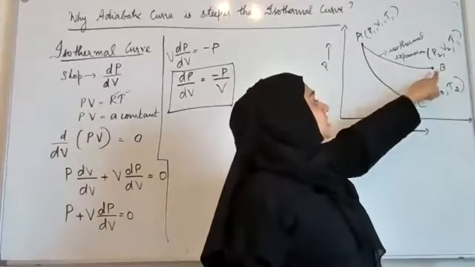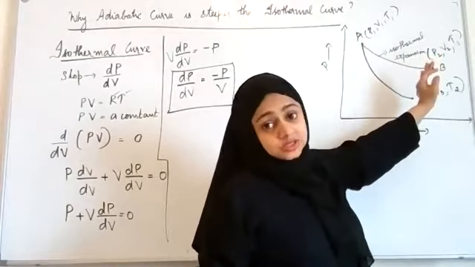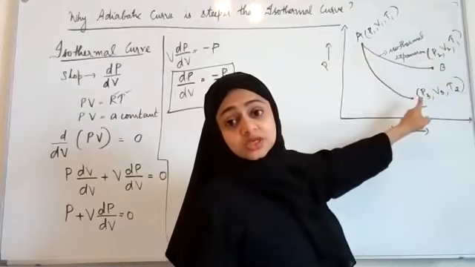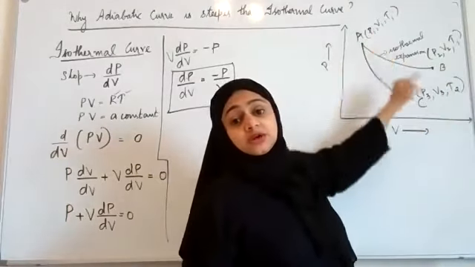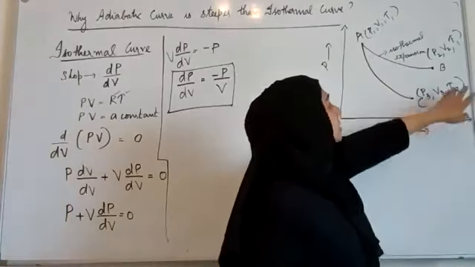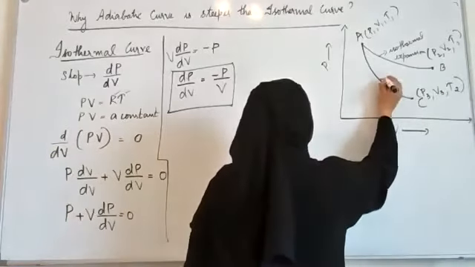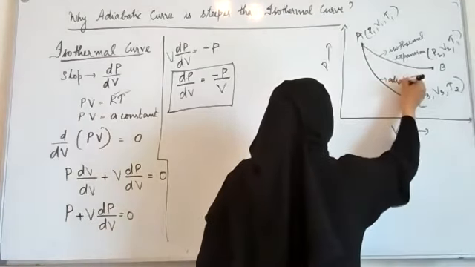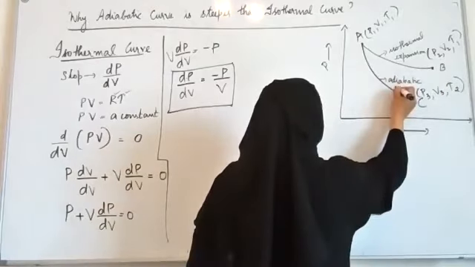Here, in the first curve, pressure will be different, volume will be different, but temperature is the same. T1 and T1, they are the same. But here from A to C, when it goes, temperature also changes, T1 to T2. So pressure, volume, and temperature, all of them change during an adiabatic expansion. So this is an adiabatic expansion because the volume is increasing.